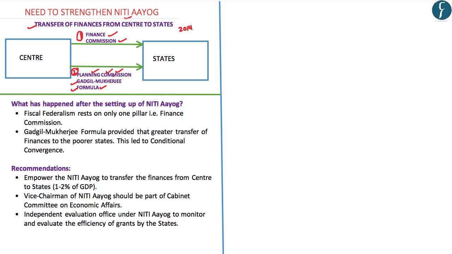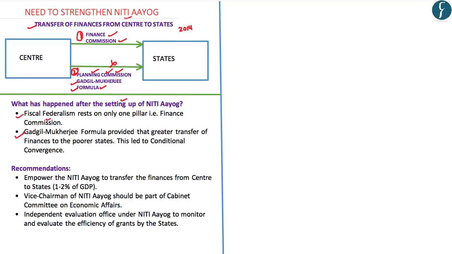In other words, the poorer states were able to catch up with the richer states on account of the recommendations of the Planning Commission. In this regard, Mr. Kelkar has suggested that after the setting up of Niti Aayog, the entire structure of fiscal federalism is resting on only one pillar, that is the Finance Commission. And this second pillar of fiscal federalism has been done away with because of the setting up of Niti Aayog.